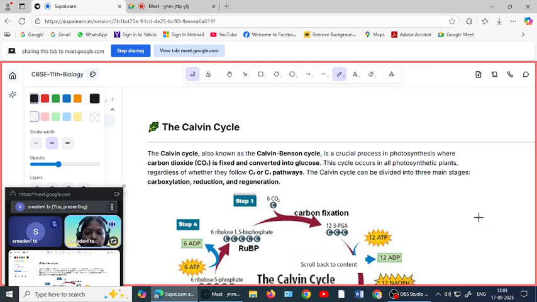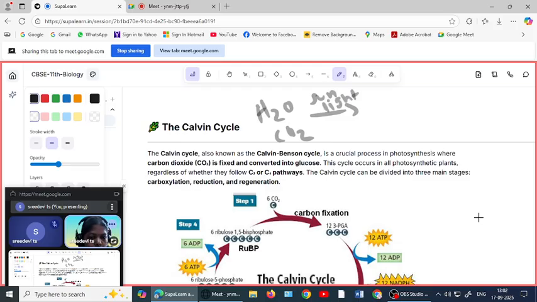Yes, photosynthesis in the presence of sunlight, plants producing what? Glucose by using water, carbon dioxide in the presence of sunlight. Okay, sunlight. And also what are the other thing? Pigment.